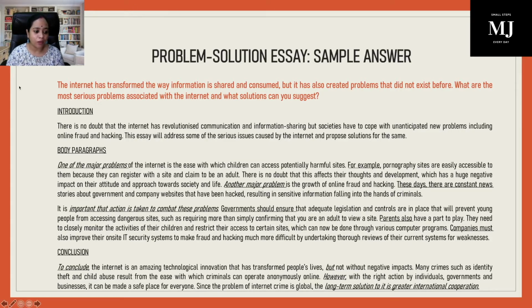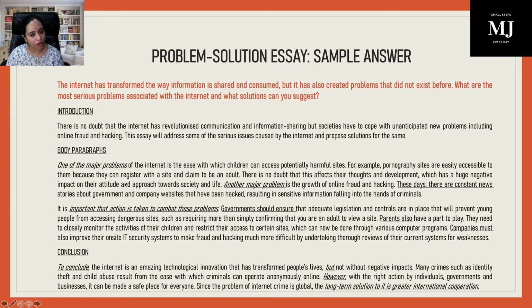Okay? Now, one of the problems you have already mentioned. Then you will write, this essay will address some of the serious issues caused by the internet and propose solutions for the same. So you are giving an impression to the reader that I'm not just talking about the problems, I'm also solution oriented. Got my point? A very strong introduction.